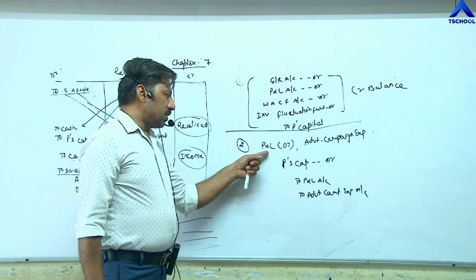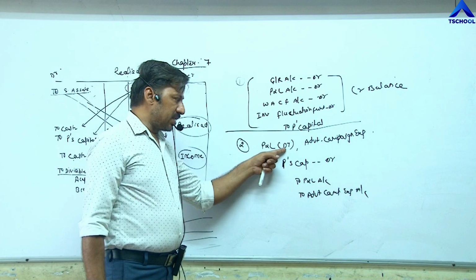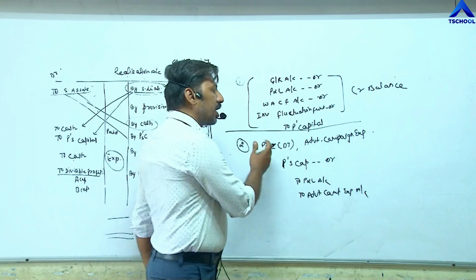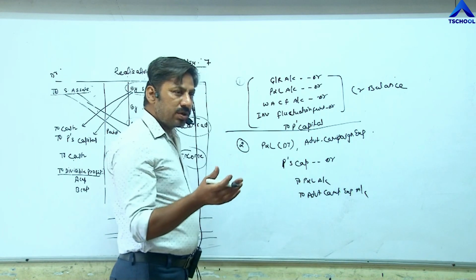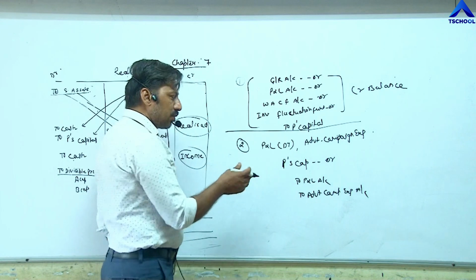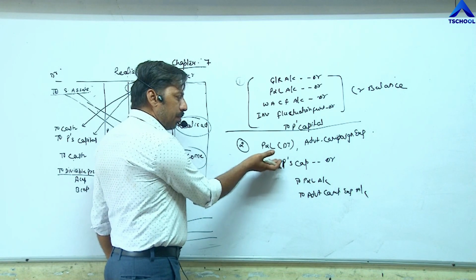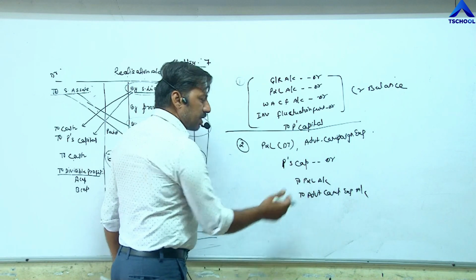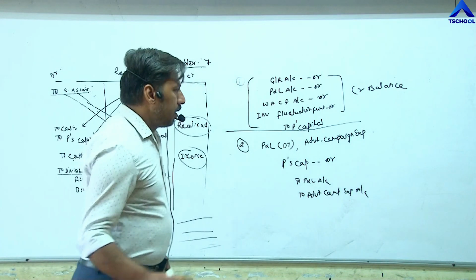Now accumulated loss: profit and loss, if debit balance is given, or advertisement campaign expenditure is given. These are called accumulated loss, which will reduce the capital of partners. So partners capital will be debited. Partners capital account debit to P&L debit balance and to advertisement campaign expenditure.